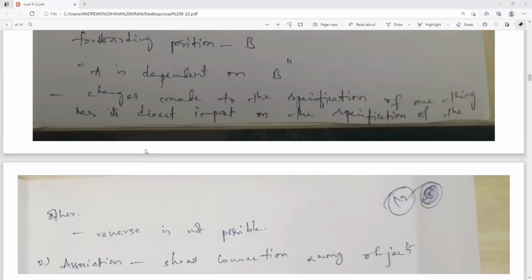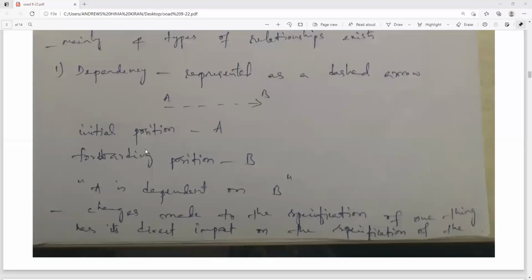Here the reverse is not possible. If anything occurs for A, it won't have a direct impact on B. Only A will be affected if any changes occur in B. Is it clear? Can I continue with the next one?